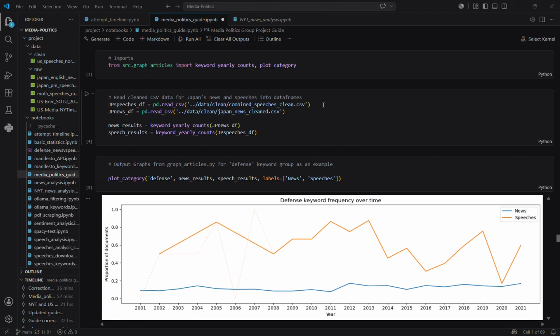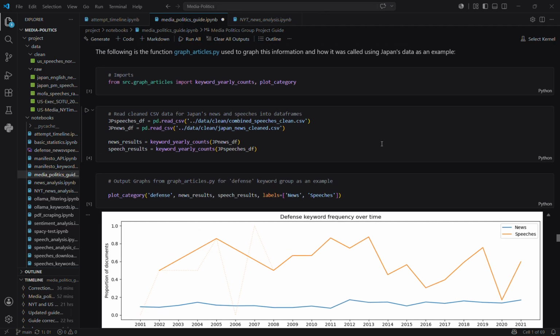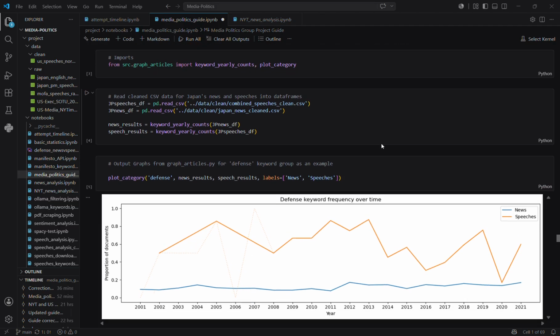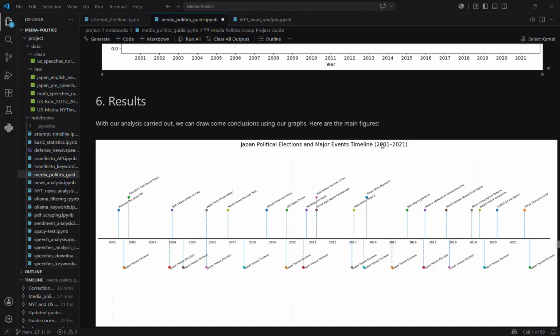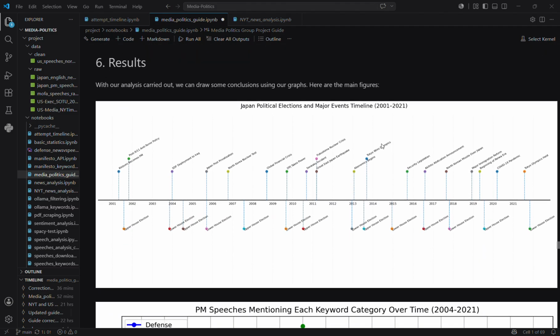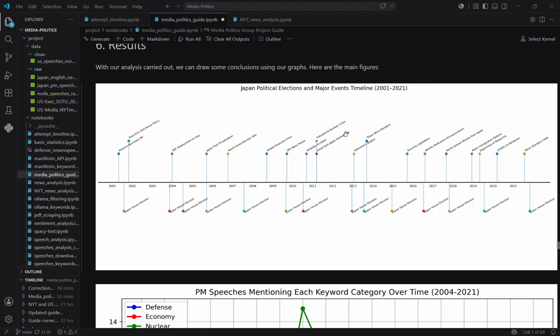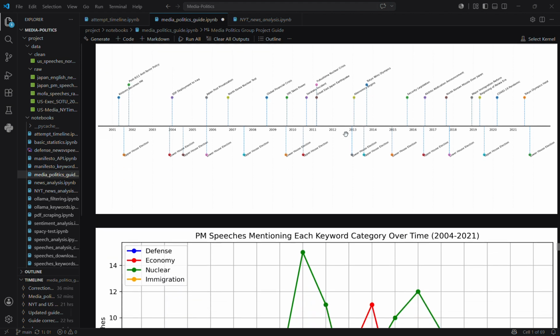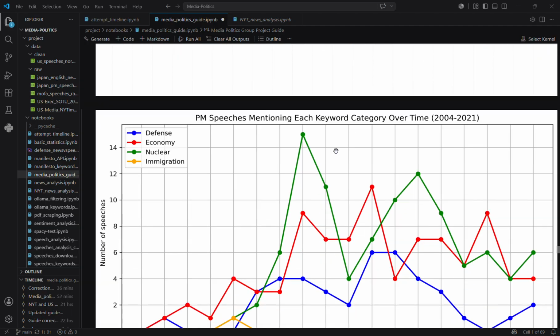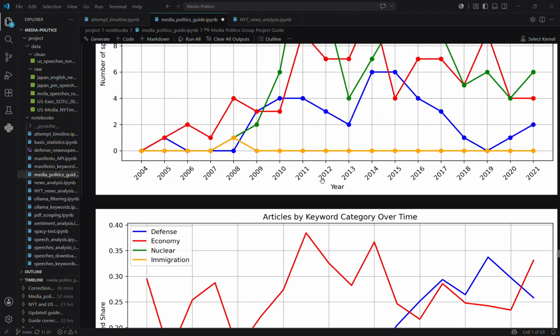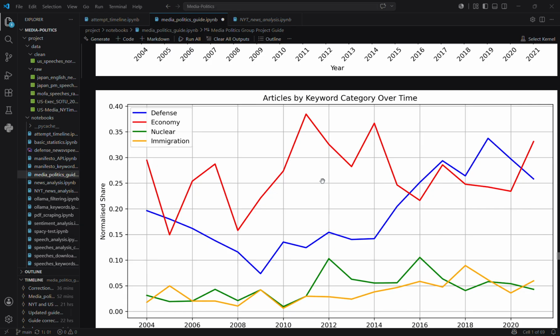Yeah, this is the function we created to graph this information applied to Japan's data. You can see it here. And now, with this tool and with everything we have seen, we can actually carry out political analysis, try to answer political questions, right? So using this timeline we have also created that includes important events and election cycles, and our keyword graphs. So this is the prime ministerial speeches, and this is the news articles.